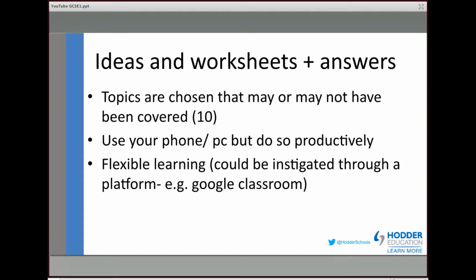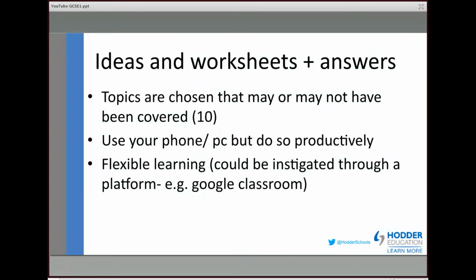Now the topics are chosen that may or may not have been covered in year 10. So they're fairly gentle in terms of the worksheets and the demands within the worksheets. I think one of the interesting things is that there is obviously a fine balance for these students in terms of using their phone or their computer at home, and certainly some of the parents will be trying to limit that, but we certainly want to try and make them use these things productively. So the idea is that they could use their phone, their tablet, their PC, but they will still be progressing with their learning of GCSE PE.